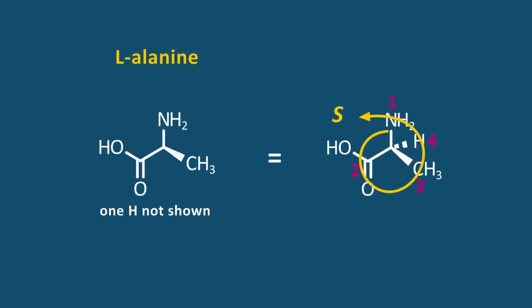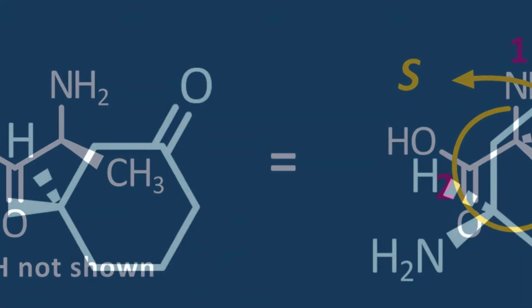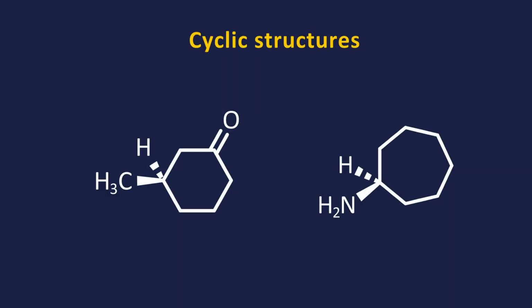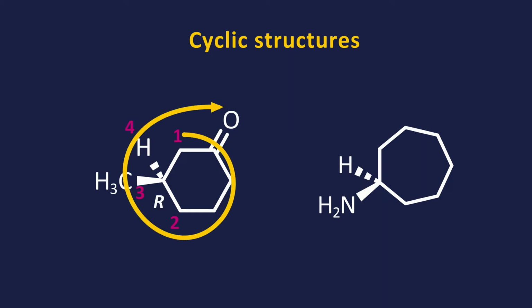All the natural amino acids have the same stereochemistry, except for glycine, which is symmetrical and has no stereocenter. The RNS rules work the same in cyclic molecules. Place the lowest priority substituent in the back. For the structure on the left, there are 2 methylenes bonded to the stereocenter. Moving out 1 more bond, we see that the carbon bonded to the oxygen is higher priority than the carbon bonded to another carbon. So the order is 1, 2, 3, making it R.